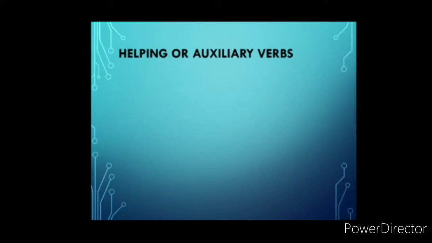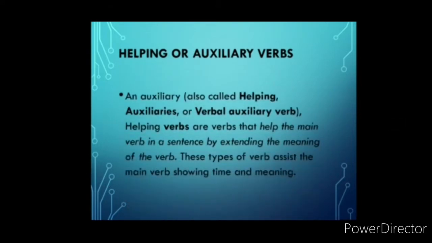Helping or auxiliary verbs. An auxiliary is also called a helping auxiliary or verbal auxiliary verb. Helping verbs are verbs that help the main verb in a sentence by extending the meaning of the verb. These types of verbs assist the main verb, showing time and meaning. That means, as the name suggests, these help the main verb.